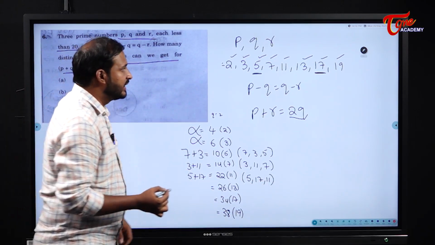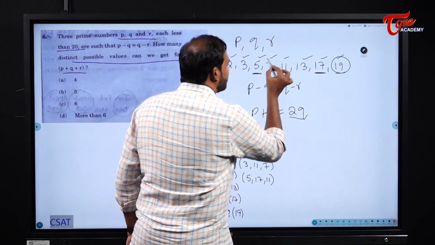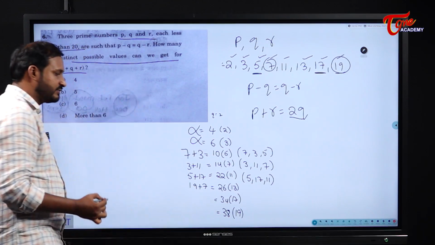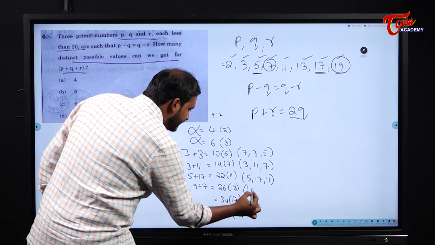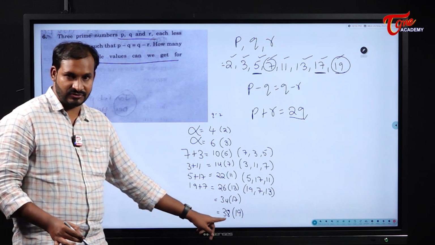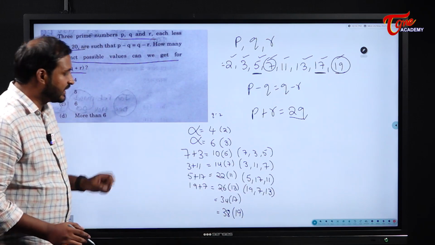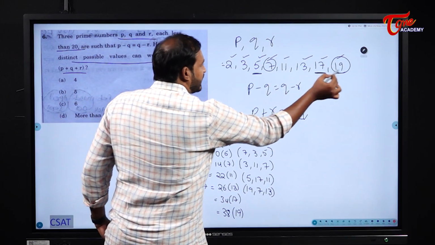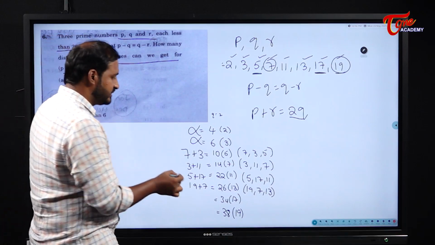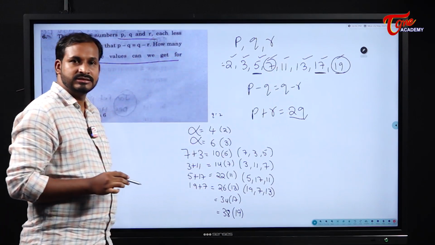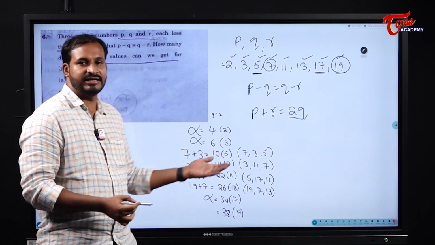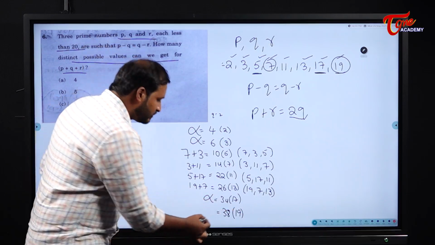Next 26. If you observe carefully, if I add 19 with 7, I get 26. So the other pair I have here is 19, 7 and 13. See, don't take 26 students, we should take 13. Next 34. If I add 17 and 19, the sum is 36, which is not required. 13 plus 17 is 30, so it is between those, so it is not at all possible. The highest one is 19, and you cannot add 19 two times. So this one is also not possible.